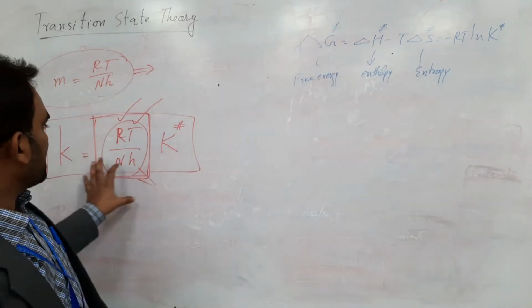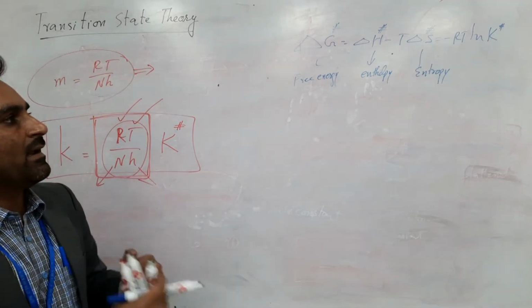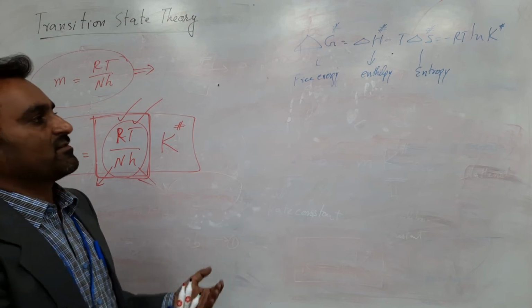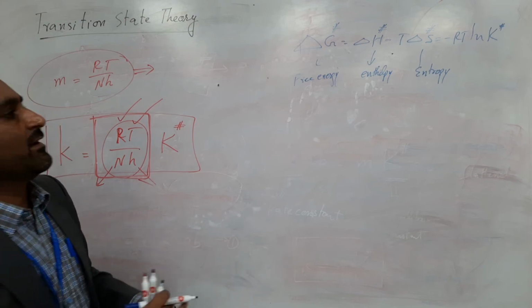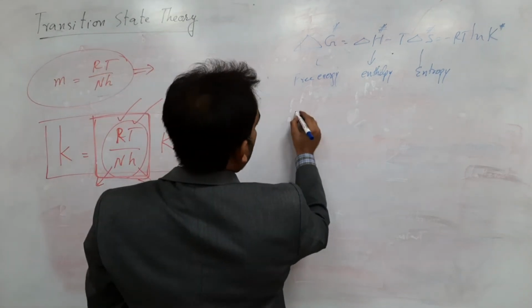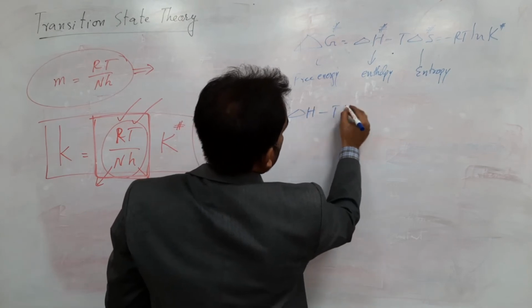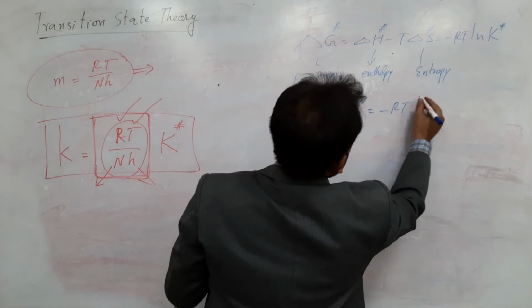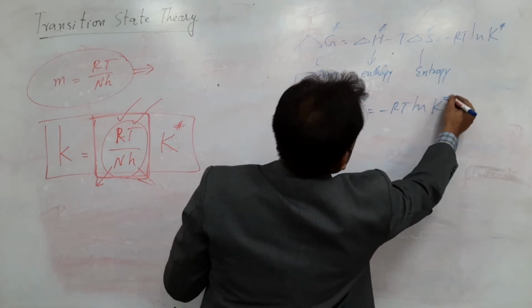Now by using this equation and this one, you can relate the concept of thermodynamics, rate constant and transition state theory. So we have delta H minus T delta S equal to minus RT natural log of K transition.